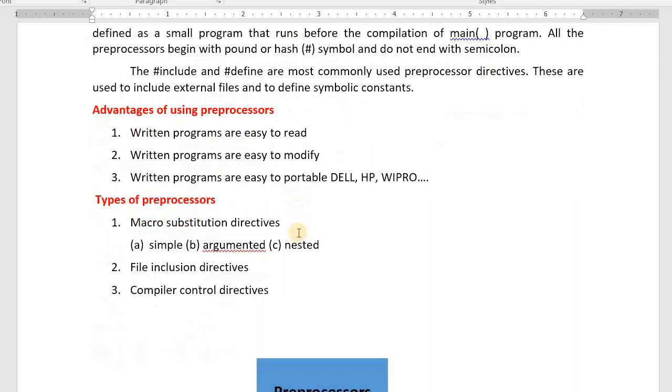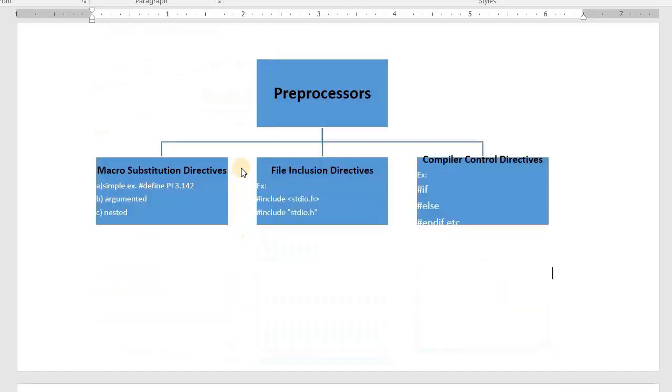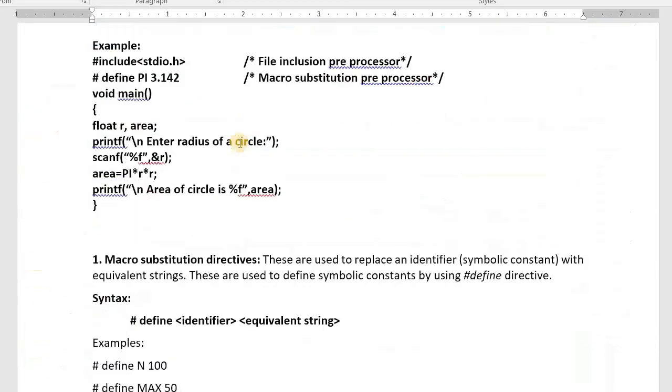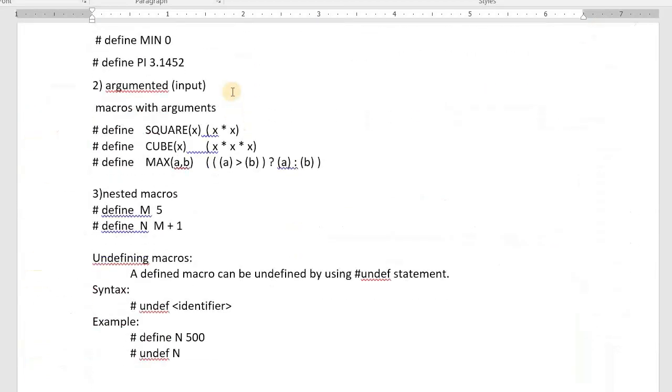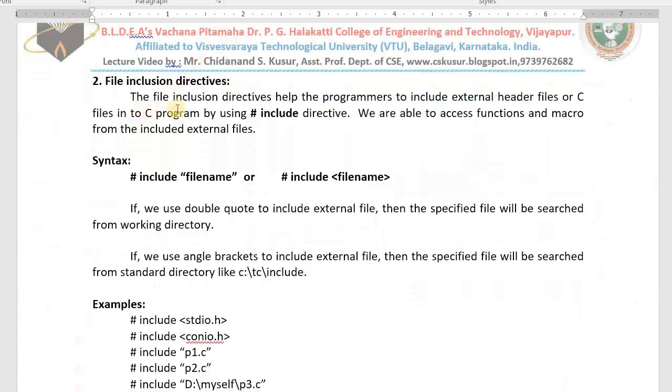How many types of preprocessors are there? Macro substitution directives, which are of 3 types: simple, argumented and nested. We studied these in the last class. In today's class I will teach you file inclusion and compiler control directives, starting with file inclusion directives.